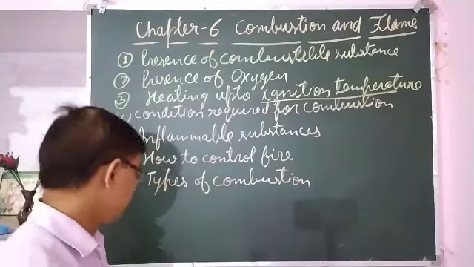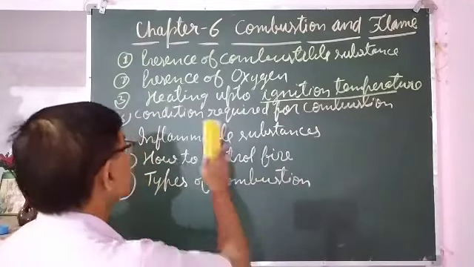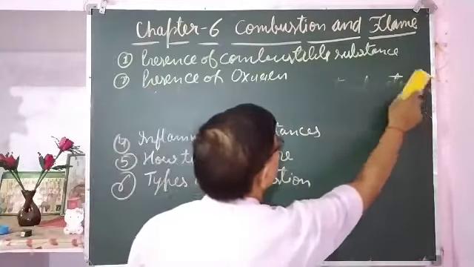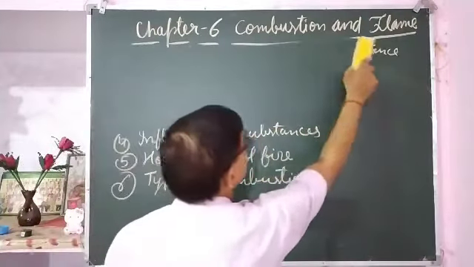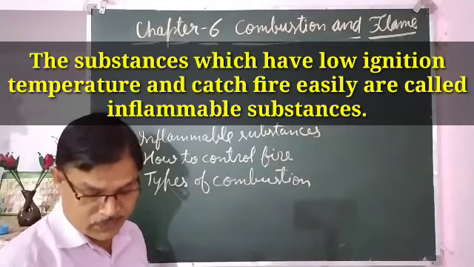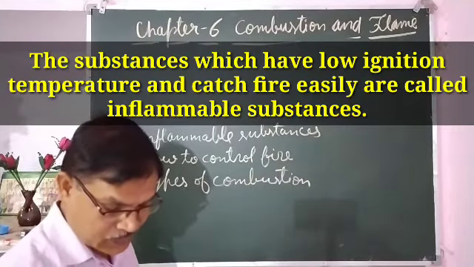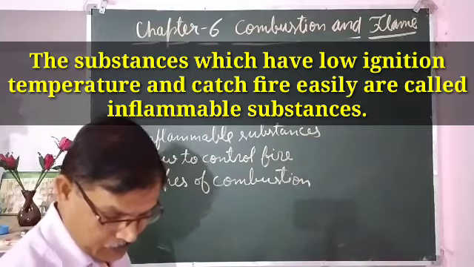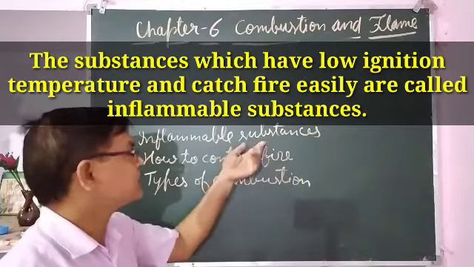Now, inflammable substances. The substances which have low ignition temperature and catch fire easily are called inflammable substances.